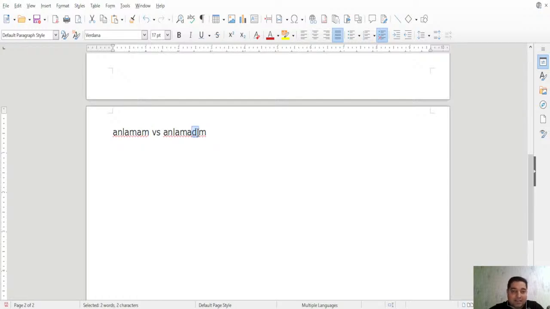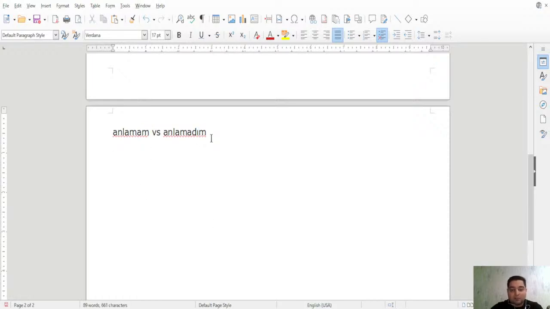But here we have the past tense ending, and when you look at anlamam, the present tense ending is this a. This alone, ma, is already enough to make it negative. So you have this a as the present tense ending, and here it is the past tense ending. So anlamam has the present tense ending, which is negative here. And anlamadım has a past tense ending together with the ma, of course, which makes it negative. But for both cases, it's first person singular because we have m. Anlamam is present tense. Anlamadım is past tense.